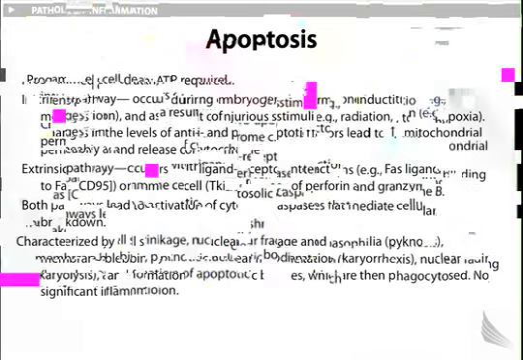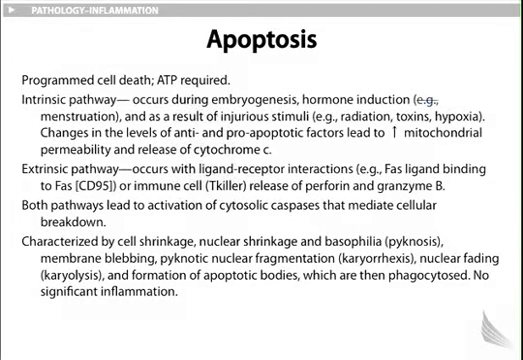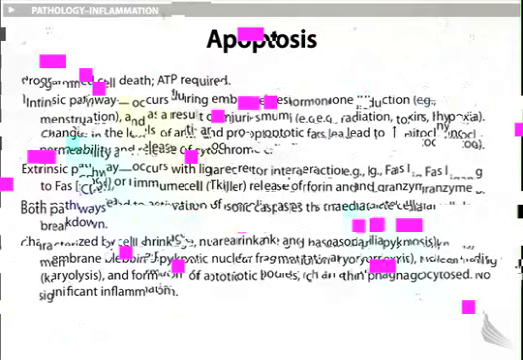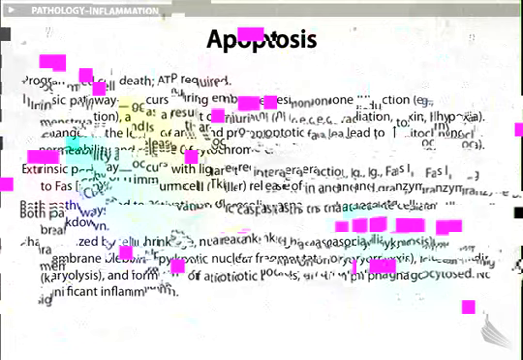Apoptosis is characterized by cell shrinkage, nuclear shrinkage, and basophilia known as pyknosis. Membrane blebbing, meaning that the membrane itself will balloon out, kind of like a diverticulum. Pyknotic nuclear fragmentation known as karyorrhexis, nuclear fading known as karyolysis, and formation of apoptotic bodies which are then phagocytosed. No significant inflammation. Once again, I repeat, no significant inflammation.